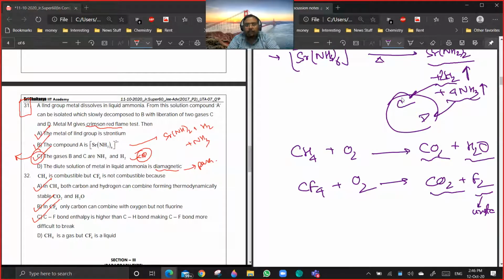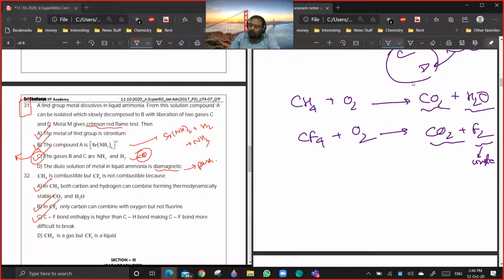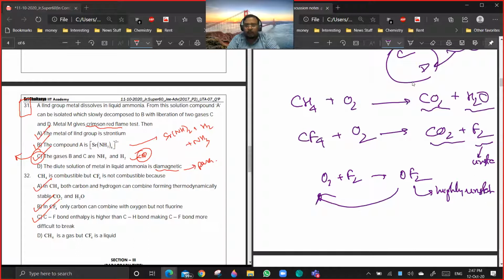Is it clear? So won't there be any reaction between oxygen and fluorine? That's what I told, that oxygen and fluorine will react to form OF2, which is highly unstable. So it will again give a backward reaction only. So fluorine will be the main product. Are you getting a point?